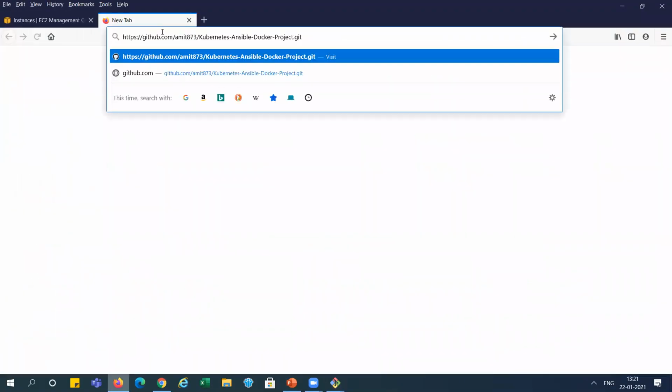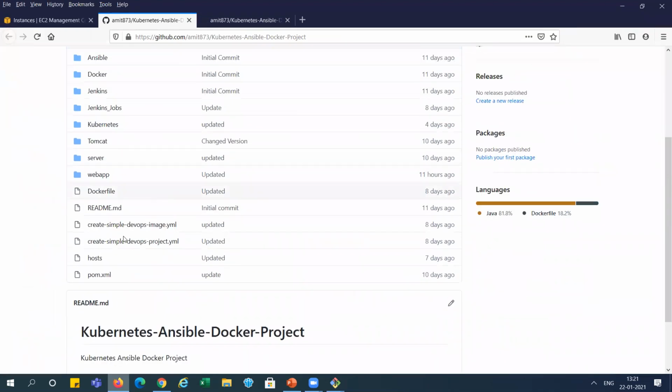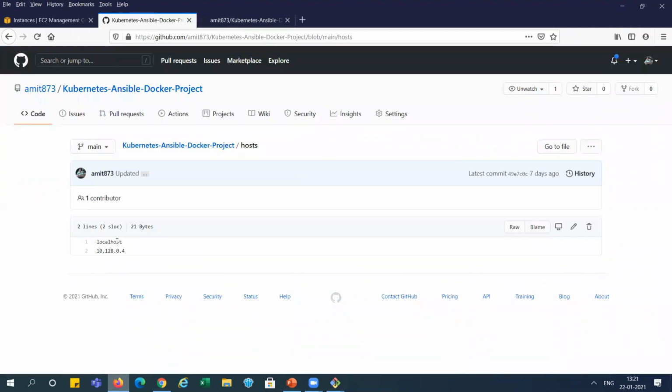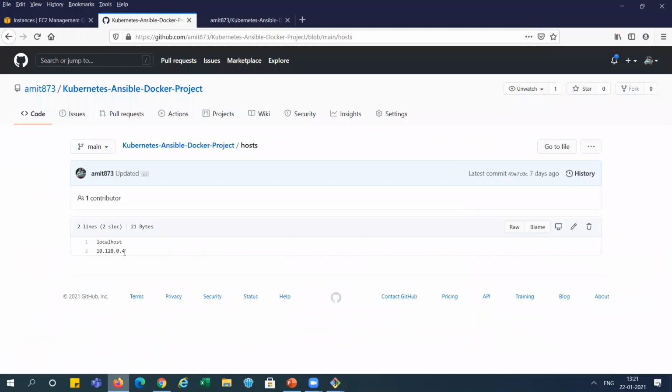So here I'm opening the GitHub repository, and you can see here in the hosts file, it is showing localhost and one IP. This should be the private IP of the Docker instance, this target system.